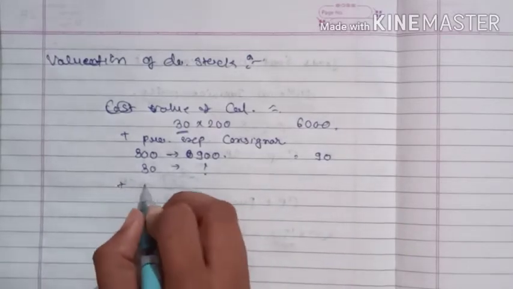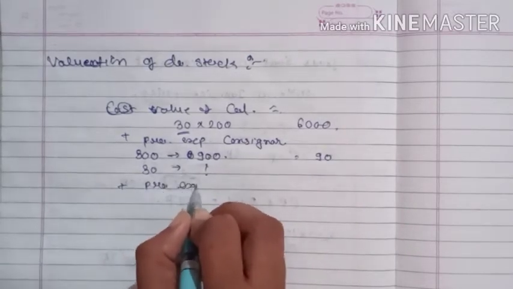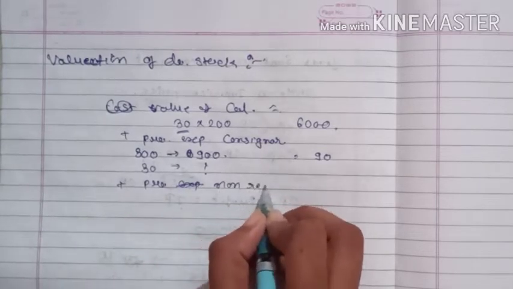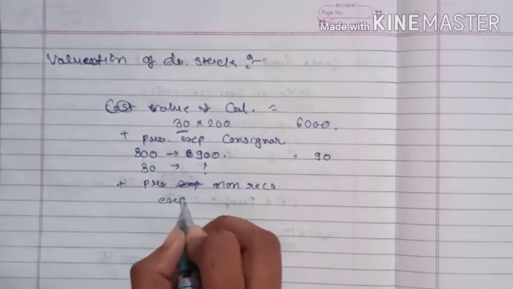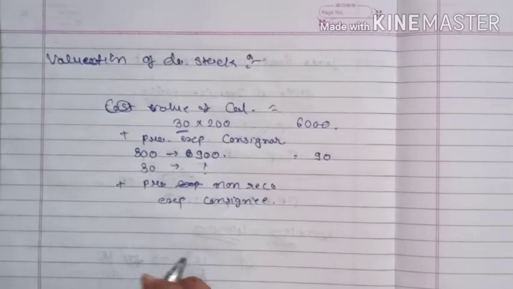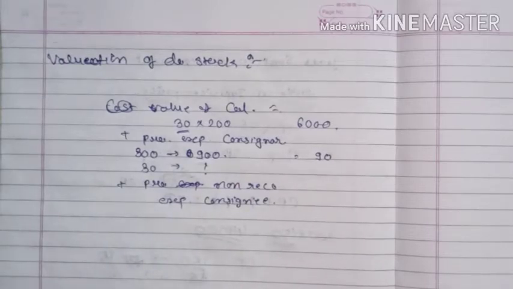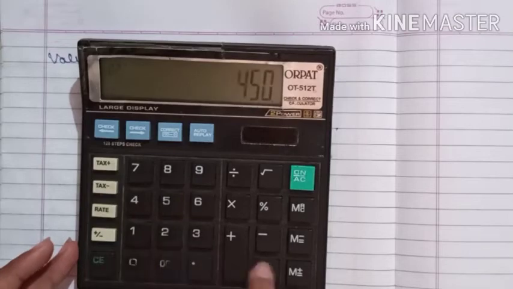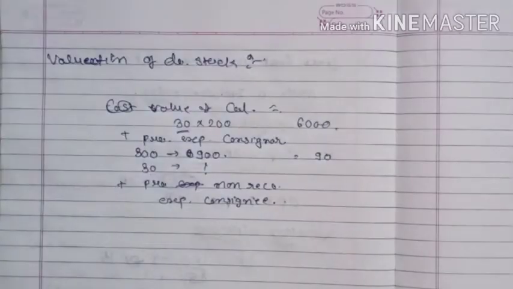Then plus proportionate non-recurring expense by consignee. Which are the non-recurring? Octroi and carriage are non-recurring, while the selling expenses are recurring expenses. So we will only consider octroi and carriage. Octroi and carriage is 150 plus 450, that will come 600.